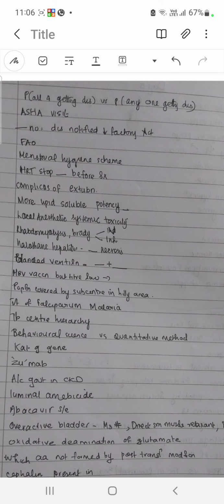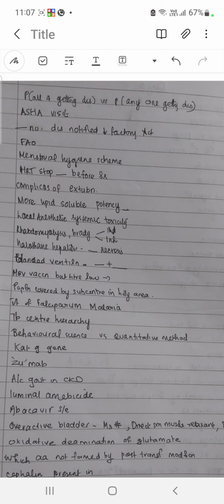Glycine: serine for converting into glycine needs B6 and B9, folic acid. Taurine is synthesized from which amino acid? Cysteine. To assess OP toxicity, organophosphate, most accurate is RBC cholinesterase, but most easily you can do plasma cholinesterase.